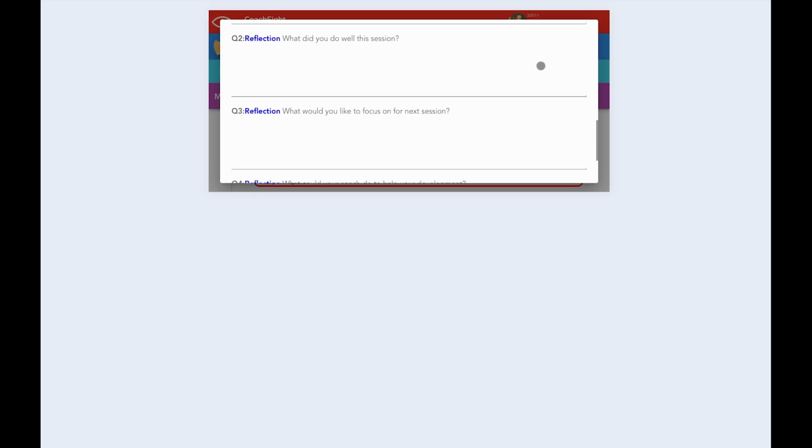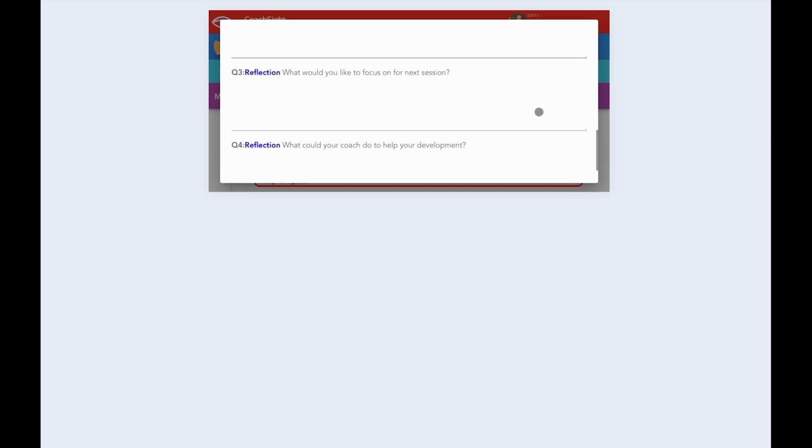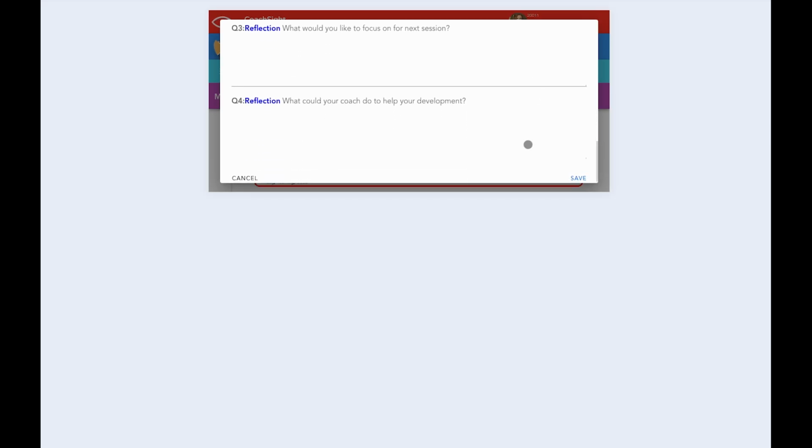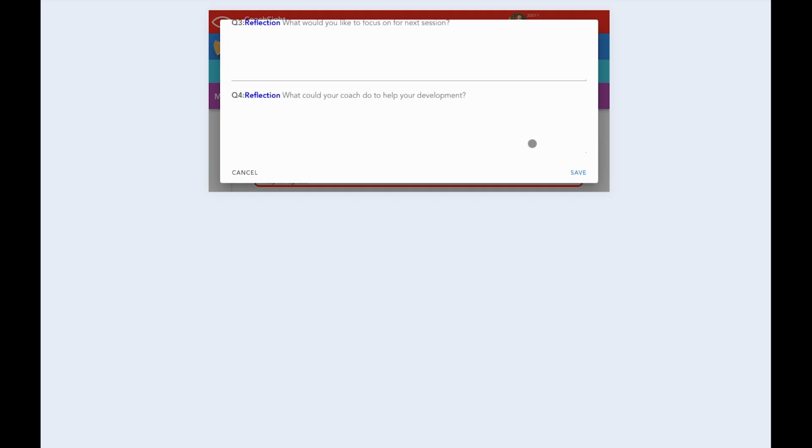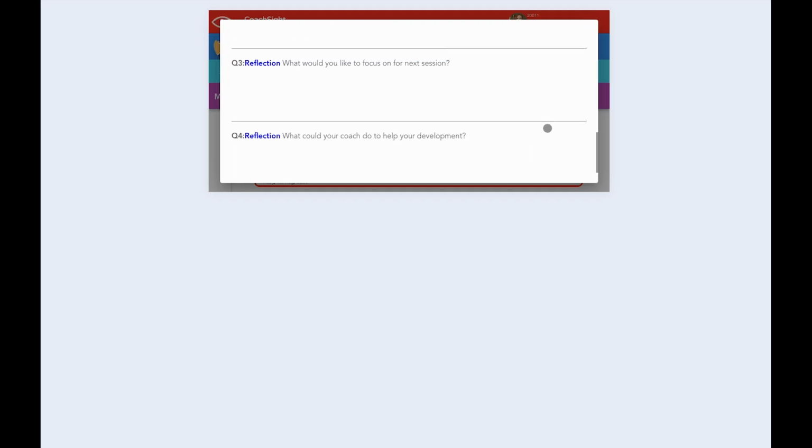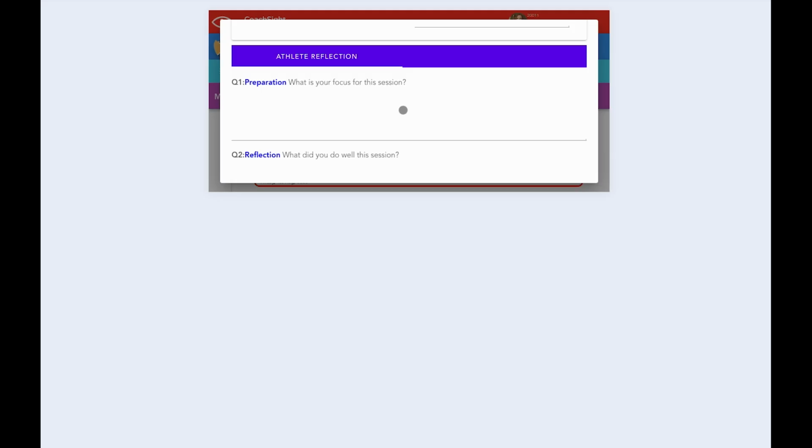Questions 2, 3 and 4 are reflection questions. At the end of the session, we'd like you to go back again and just say, what's one thing you did well that session? What would you like to focus on for the next session? What could your coach do better to help your development? So you may have experienced something during the training session that you would like to have more of, or something you would like to have less of.